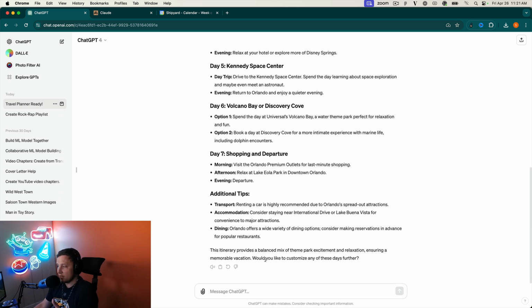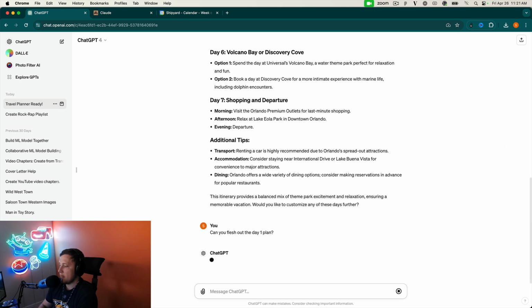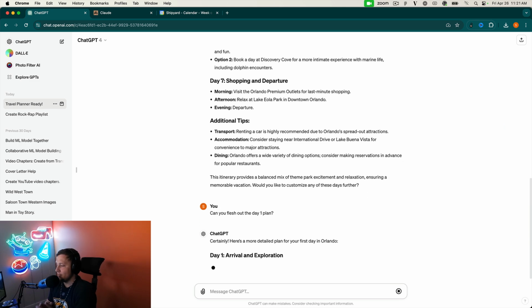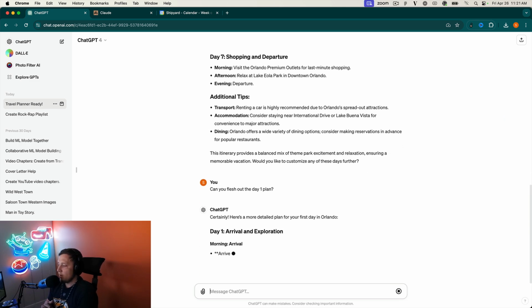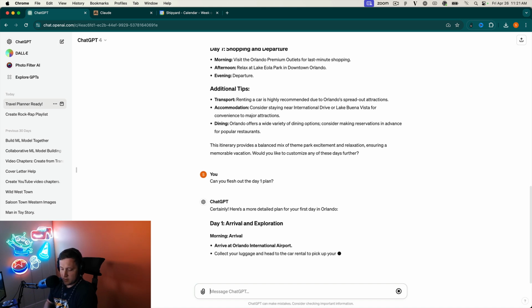So now we're going to try to get it to go each day. Okay. So can you flesh out the day 1 plan? All right. So we're just going to try to get it to go day by day here and see. Okay. So morning arrival. Arrive at Orlando International Airport. It's great.